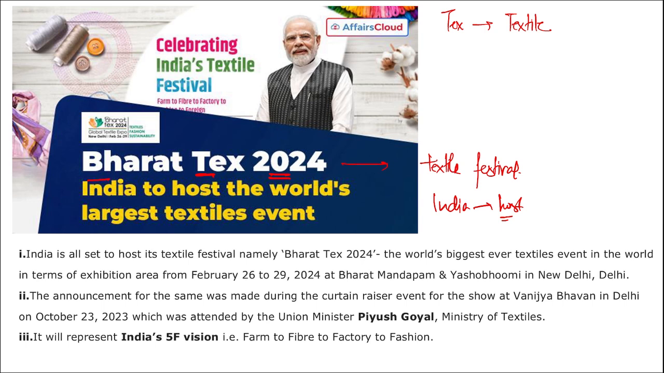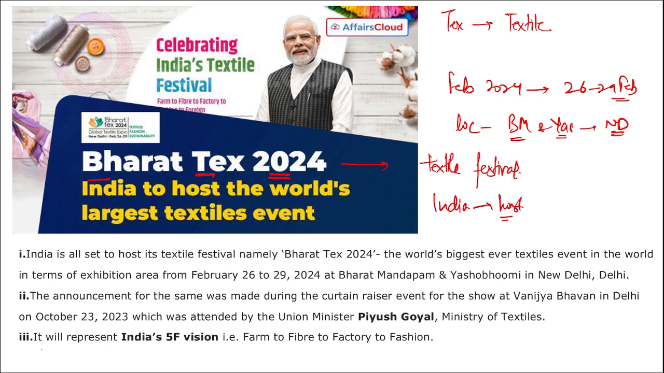Correct? Bharat Tex 2024. This is the world's biggest ever textile event that is going to be held in the month of Feb 2024, from 26th to 29th of Feb. What is the location where this is going to be held? It is Bharat Mandapam and Yashobhumi. They are located in New Delhi. So this is the location for the Bharat Tex 2024, the world's largest textile event to be hosted by India in New Delhi.